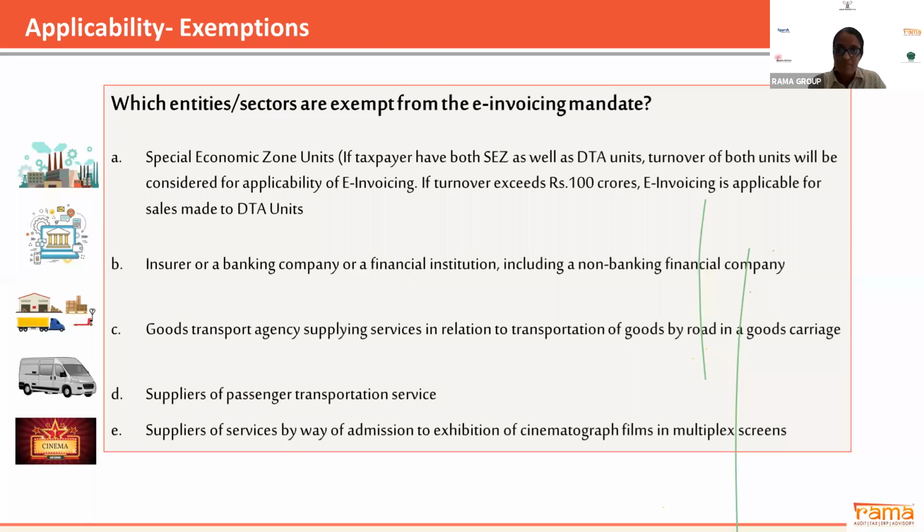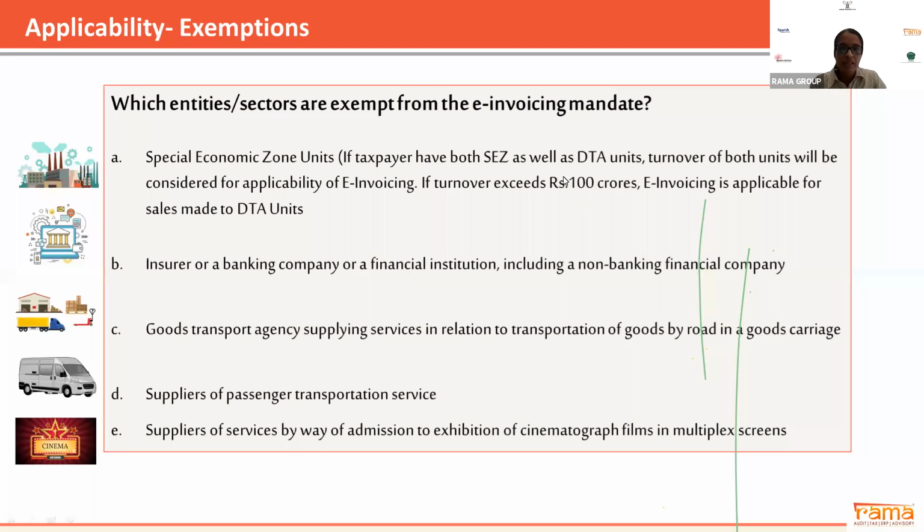Supplier of passenger transport service and the supplier of service by way of admission to exhibition of cinematographic films are exempted from e-invoicing. So here they have exempted not a particular service which is provided by the entity, but the whole entity is exempted from generating e-invoicing.